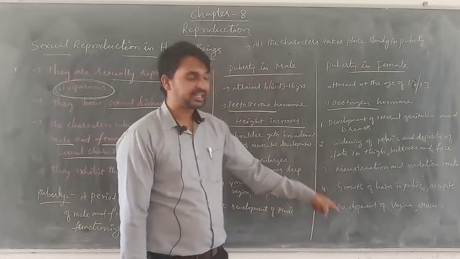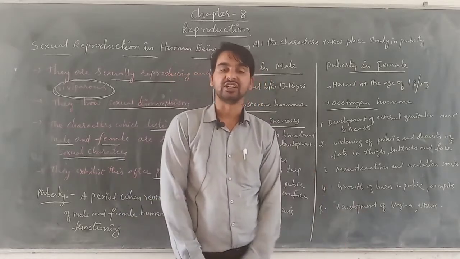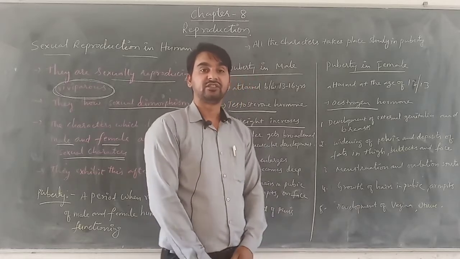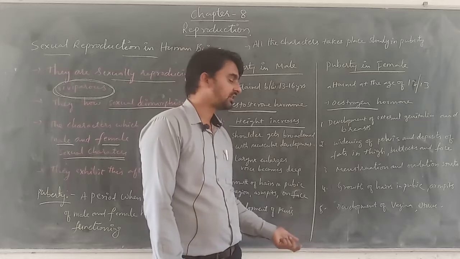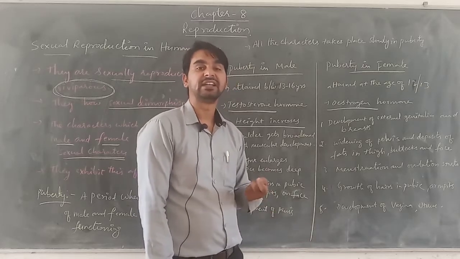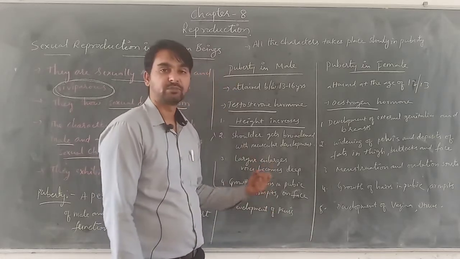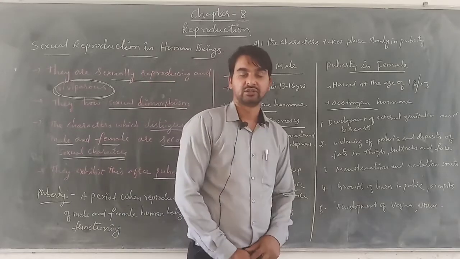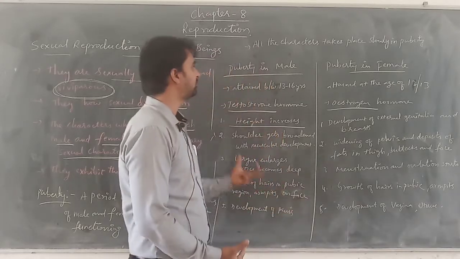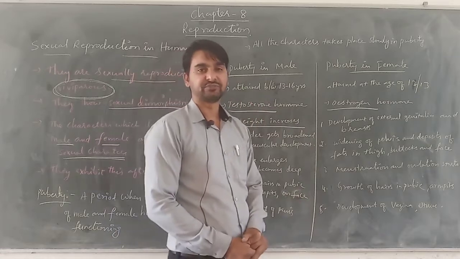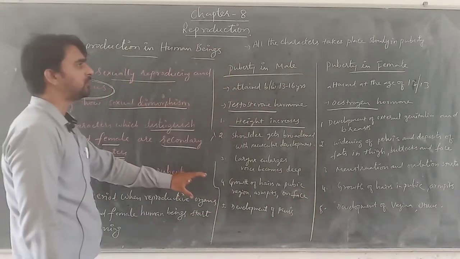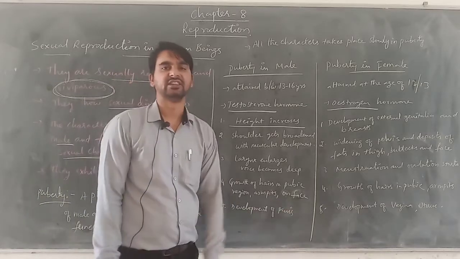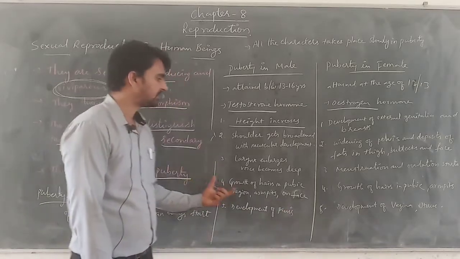Here also the activity of sebaceous and sweat glands increases. Secondly, there will be an attraction towards the opposite sex which develops in the body because of the hormonal imbalance or because of the changes which are brought in the body of the organism because of this puberty age. So these are all the various changes that take place during the puberty age, both in males as well as in the females. Got it, students?